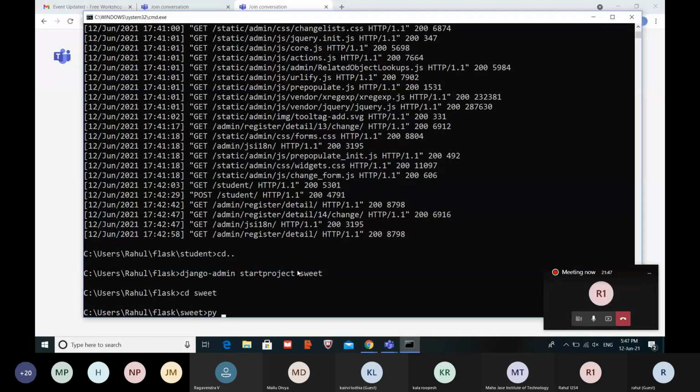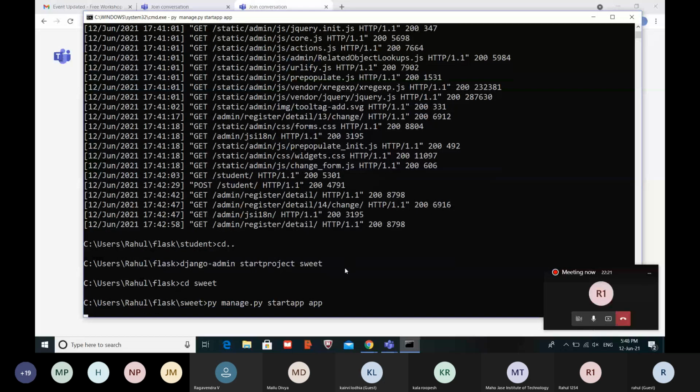python manage.py startapp, and then give the app name as app. So I'm giving the app name as app. You can give any name for the app, like mobile phone or anything. After entering this, just hit enter. python manage.py startapp, the app name is app. Enter.